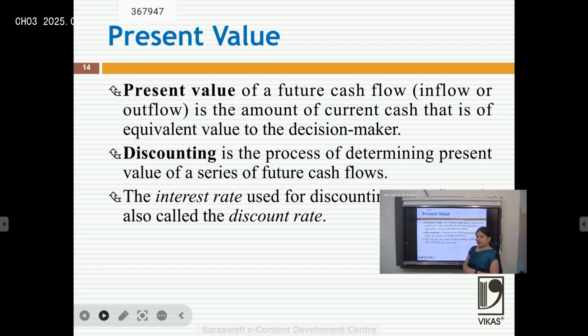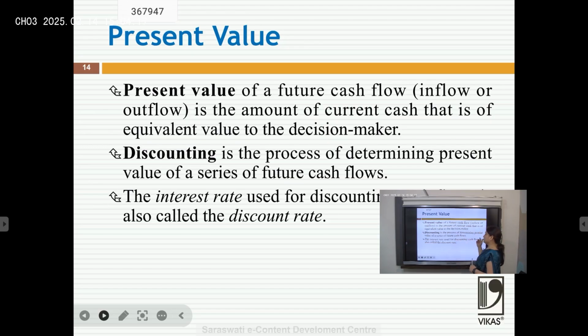As we are aware, the money after 4 years does not have the same purchasing capacity, the same value, that the money has today. So what would be the value of future receipts today? That is called the present value. And how do we calculate it? With the help of discounting. Discounting is the process of determining the present value of a series of future cash flows.